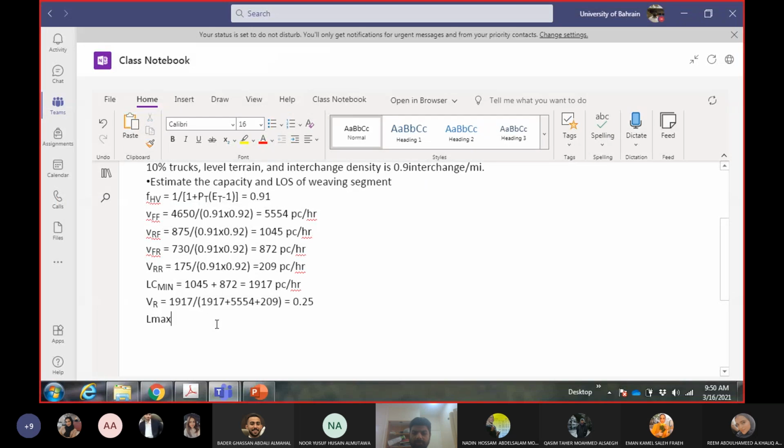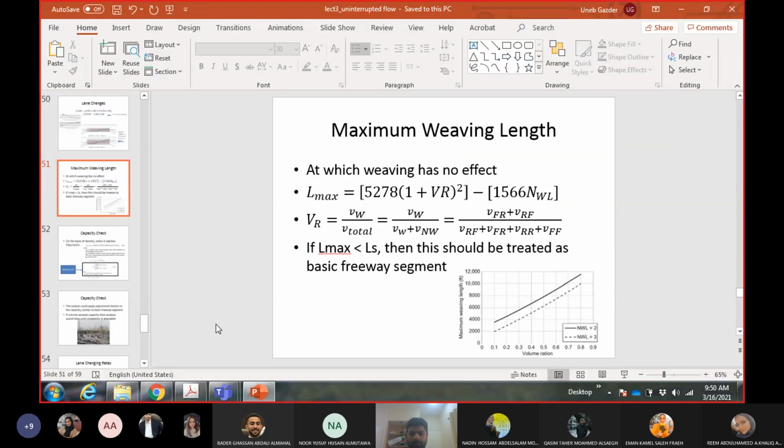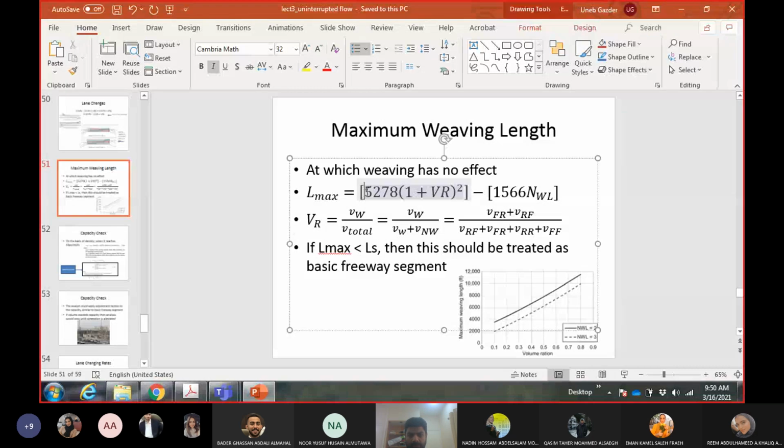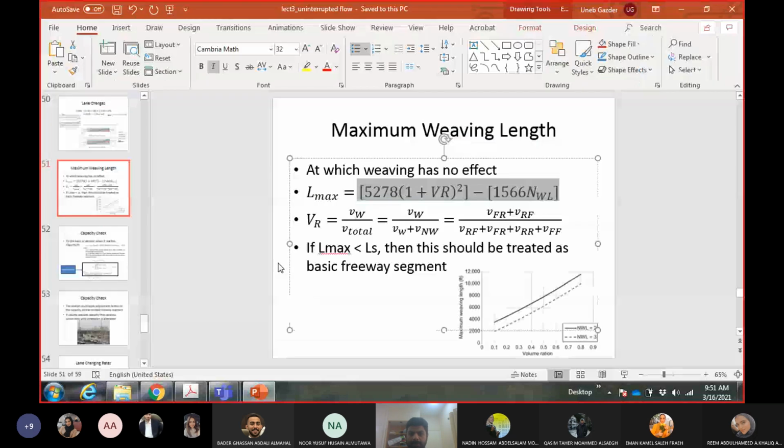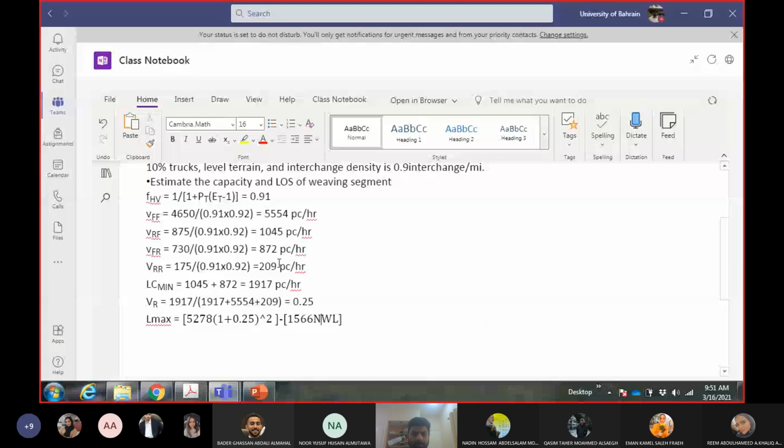Then we can calculate L maximum. The good thing about these equations is they are easy to write. So VR is 0.25 and NWL is 2. Like I showed you, this is as per considering the standard.